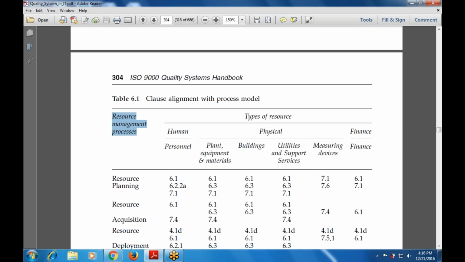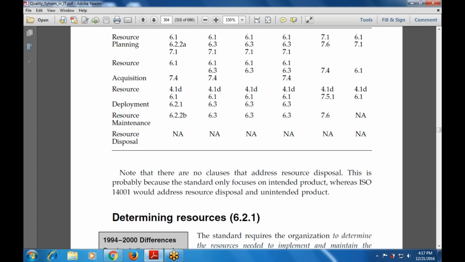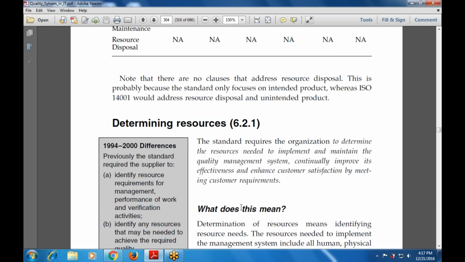These are the various types of resources that include human, personnel, physical, and finance. The physical includes plant, building, equipment, as you know, utilities, support services, based on the devices, then finance, that is how much money is required. Note that there are no clauses that address resource disposal, and this is probably because the standard only focuses on intended product, where the ISO would address resource disposal and unintended product. That means, yes, correct. Next one is determining the resources.